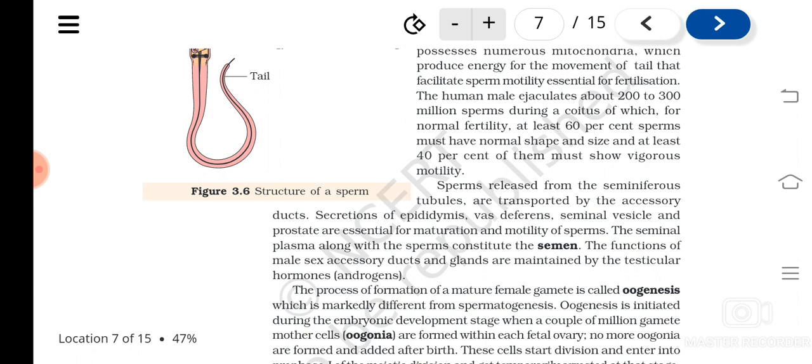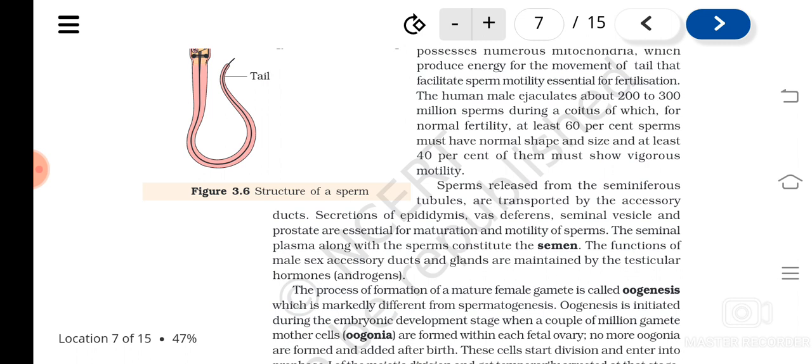So this seminal plasma, along with the secretions of various structures like the epididymis, vas deferens, seminal vesicle, prostate gland, and bulbourethral glands, all this will constitute the semen. Sperms along with the secretions of these constitute the semen.